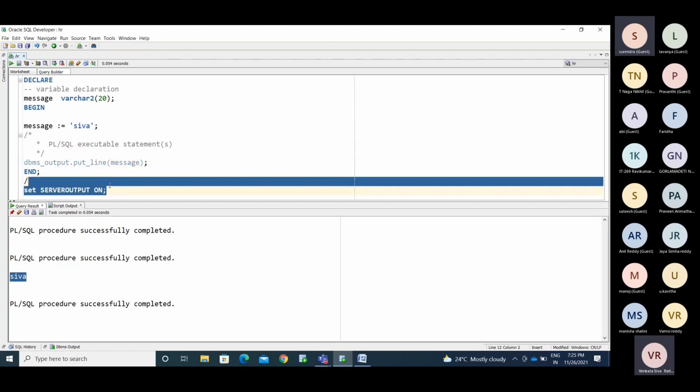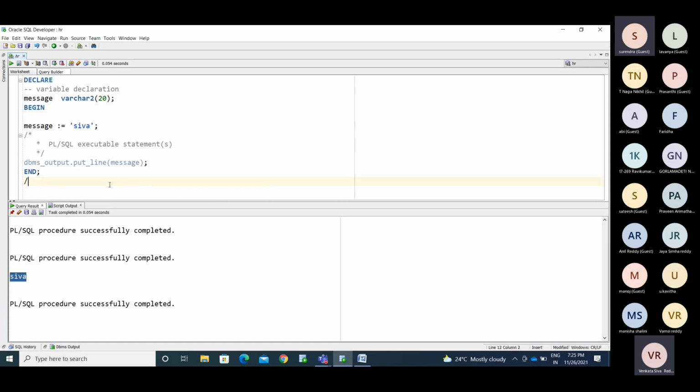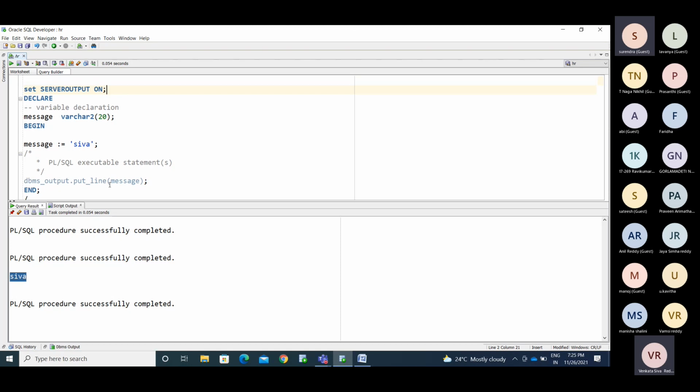This is the way you need to start the print screen option. You need to enable the print screen. Set serveroutput on. So whatever things you are showing as output, you need to turn that output on the server.